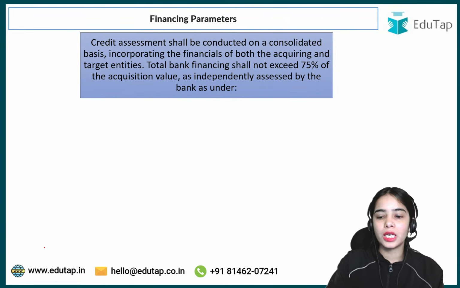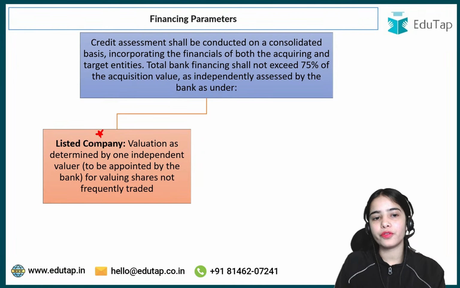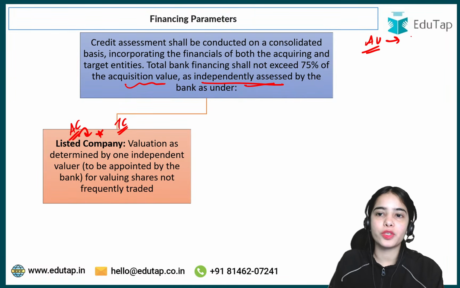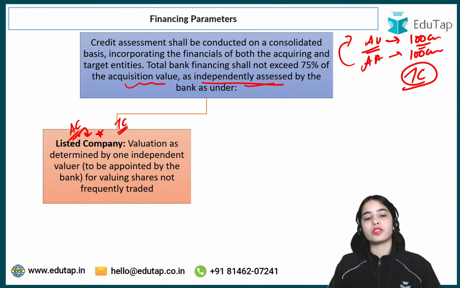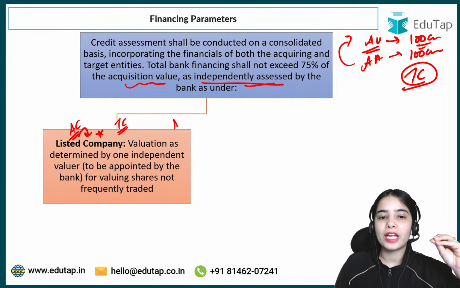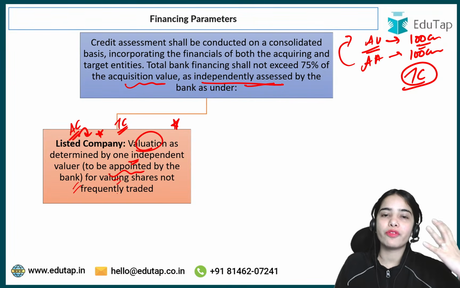That is the idea. Okay, now remember this: if the target company is a listed company, the valuation shall be independently assessed. Now, how is the acquisition value decided? That the acquisition agreement is of 100 crores and this is the correct value of the target company. So how is this value determined? Basically, if the target company is a listed company, the valuation of the target company shall be determined by one independent valuer appointed by the bank, for valuing shares which are not frequently traded.